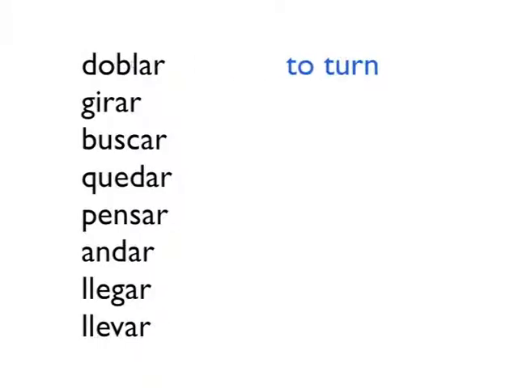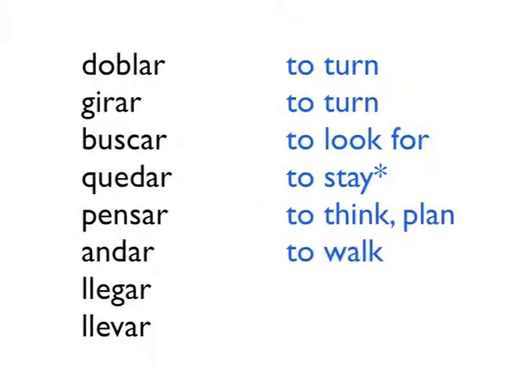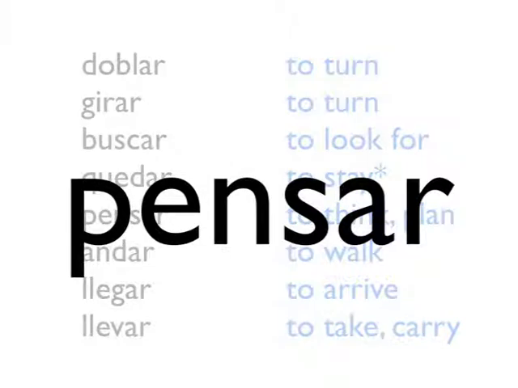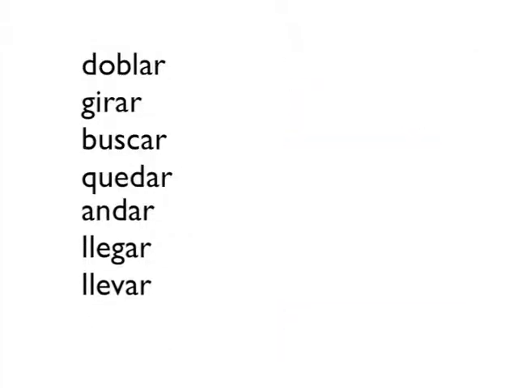So the meanings of these verbs that we have: doblar is to turn, girar is also to turn, although we didn't see it in the video. Buscar is to look for. Quedar means to stay, but we'll see more meanings of quedar next week. Pensar means to think or to plan. Andar is to walk. Llegar is to arrive. And llevar is to take or to carry. The verb pensar is a little bit different than the other verbs on this list, so we're going to just set it aside for a moment and get back to it in a second. Right now I'd like to focus only on the regular verbs in this list.